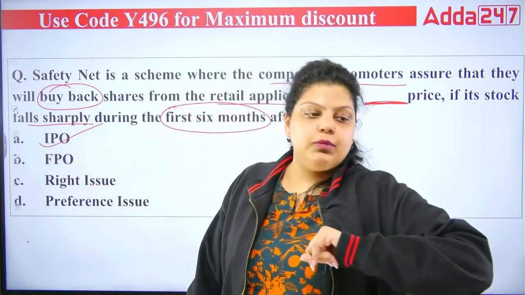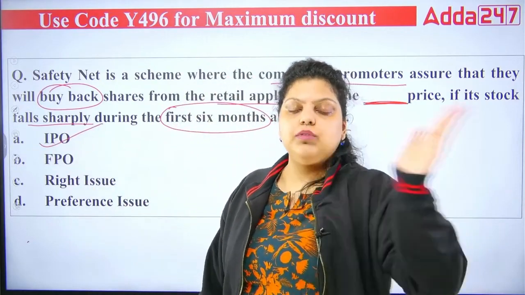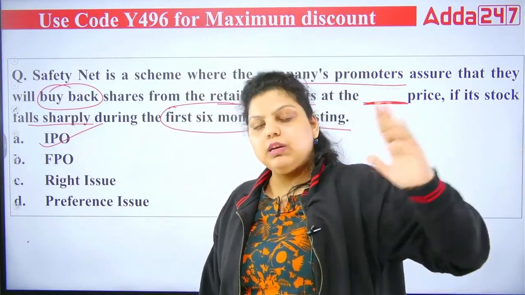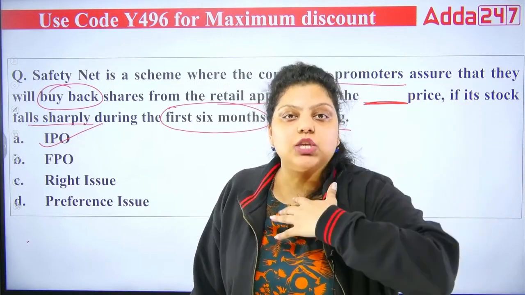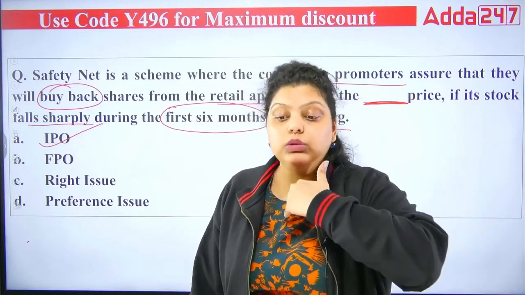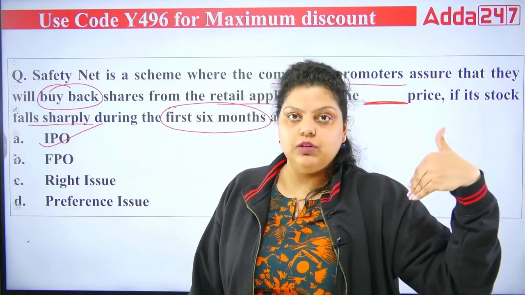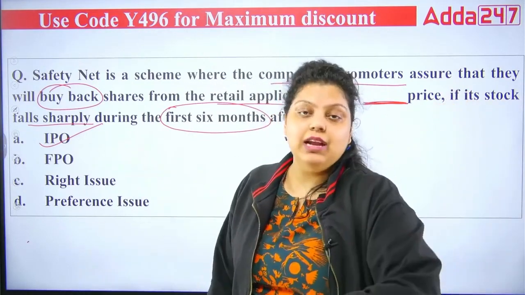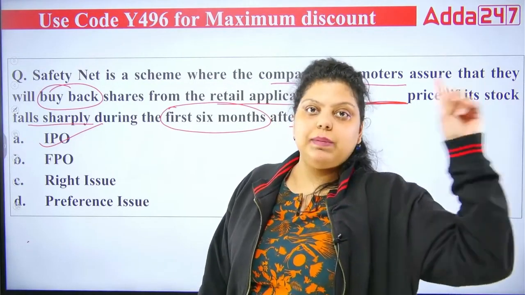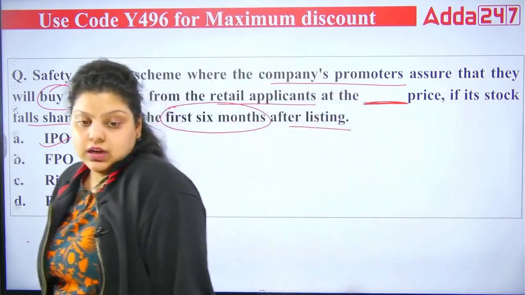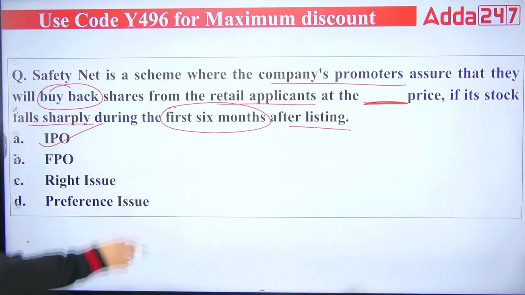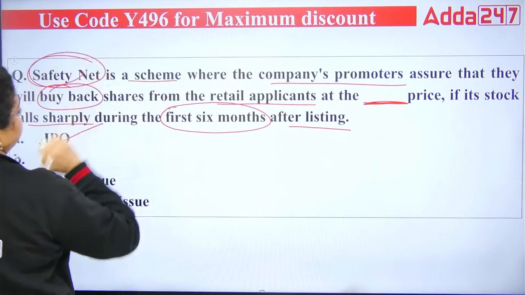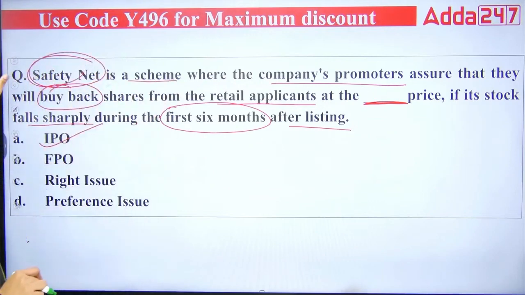So I purchased the IPO of a company at 1000 rupees, but after listing, the company's share value is declining. So the company will do the buyback and purchase shares from the investors at the same price at which it issued them, not at the current declining price, but at the price at which the company sold the shares to the public. That's the safety net scheme. So the right answer will be A.